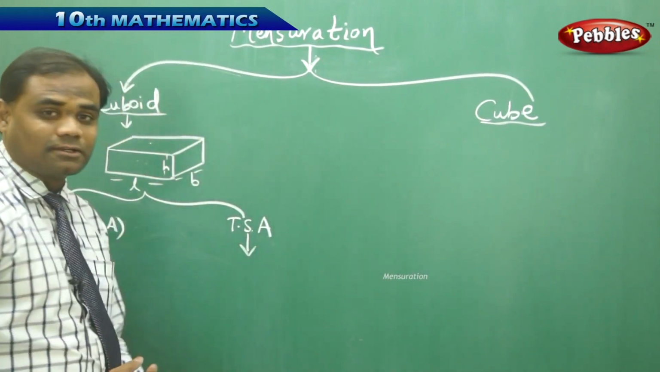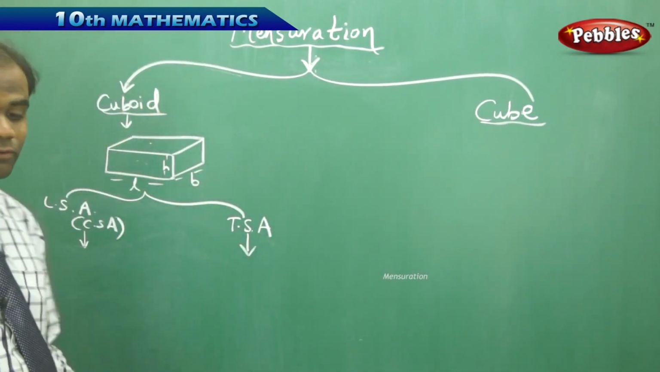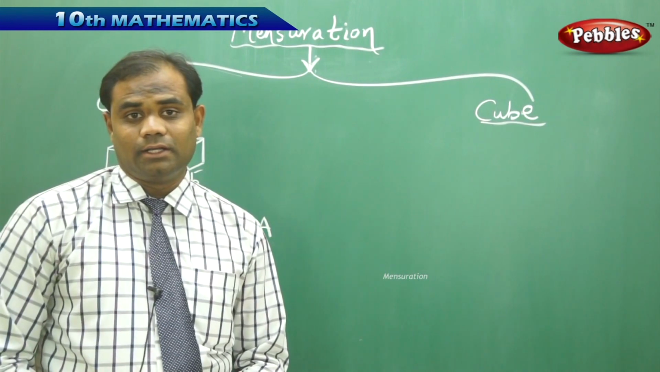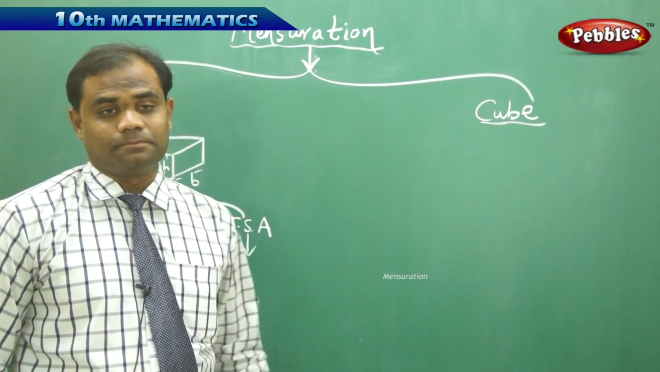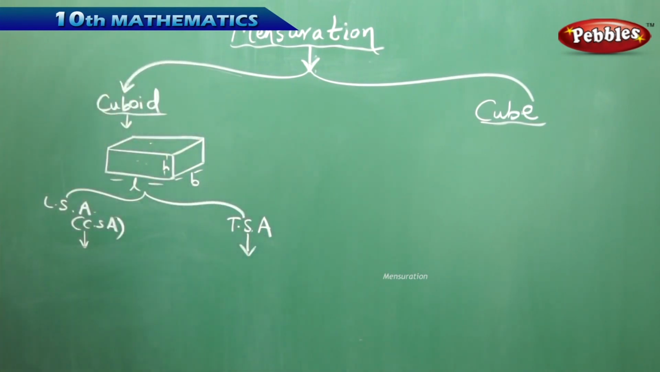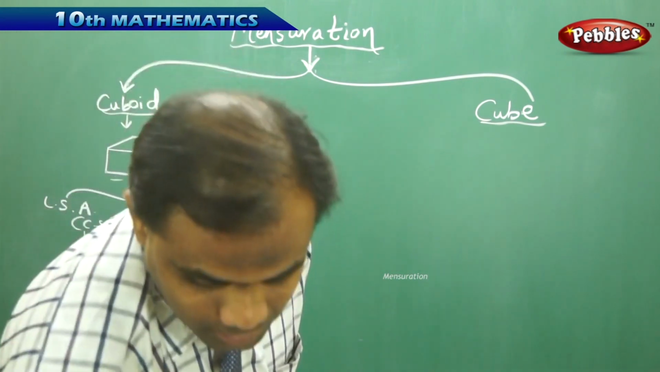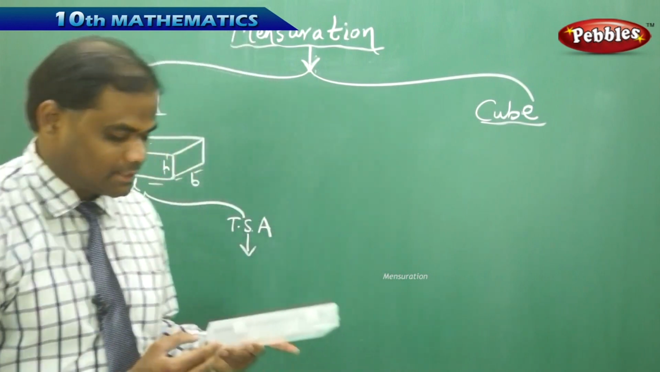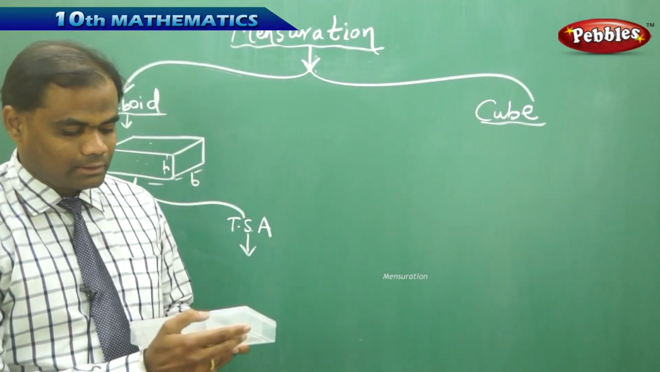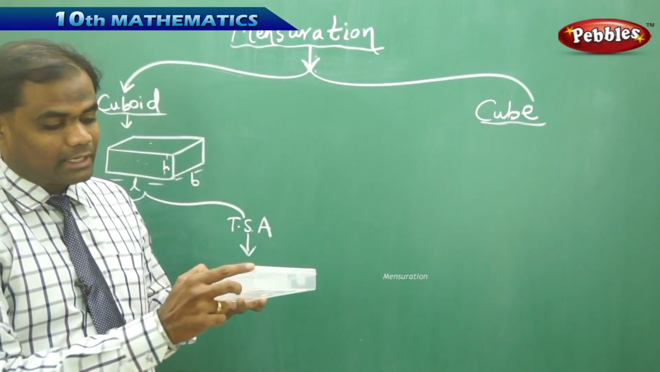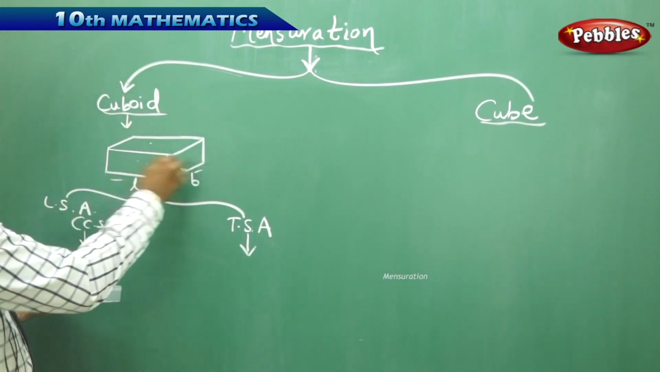What is the lateral surface area and how is it different from the total surface area is the biggest question out here. Now, lateral surface area has its own definition. Say, for example, I take a cuboid which has the length L, the breadth B and the height H.